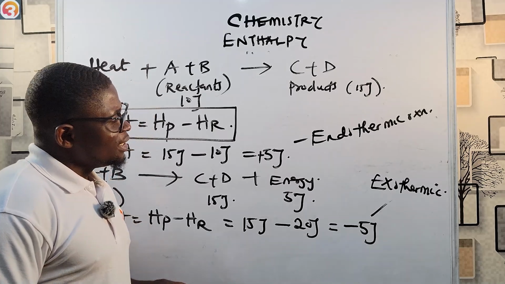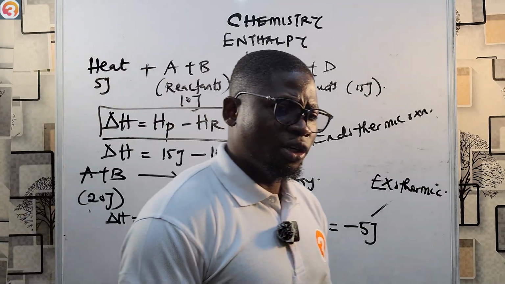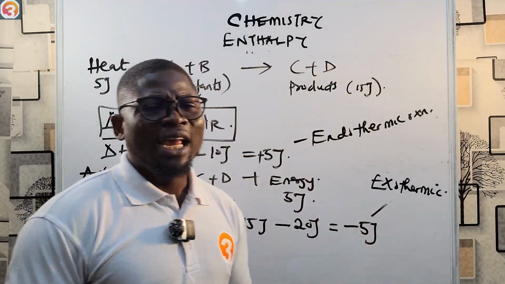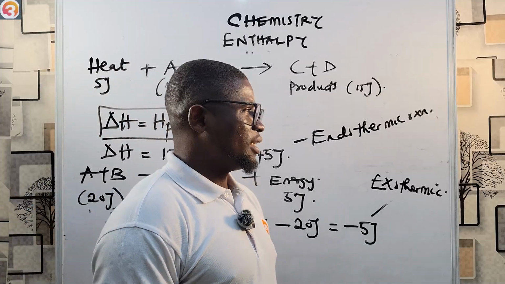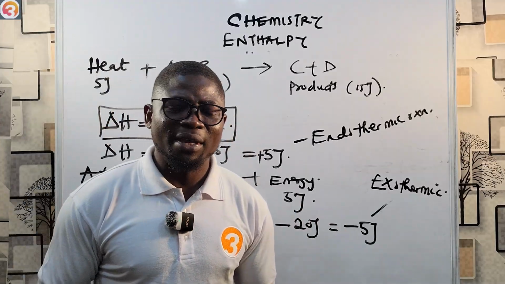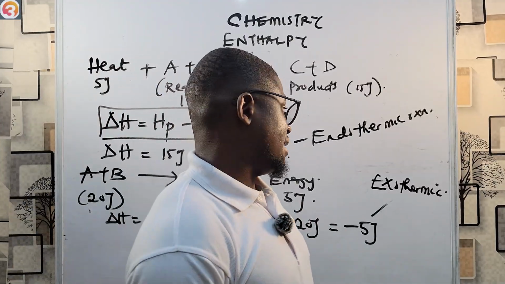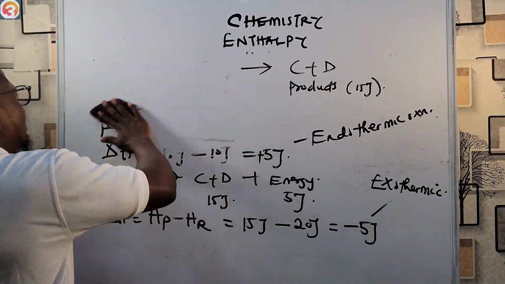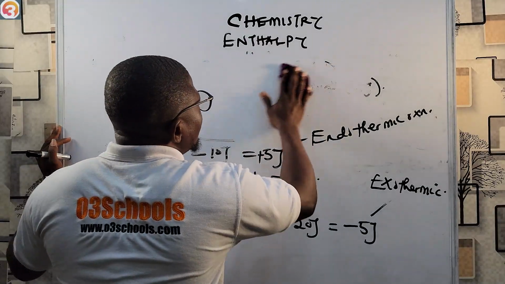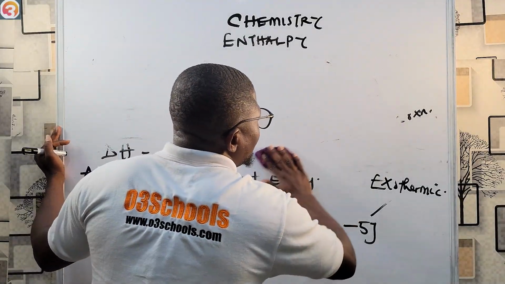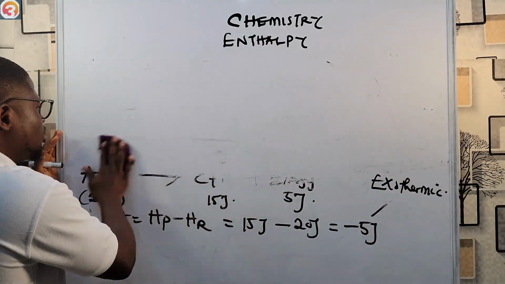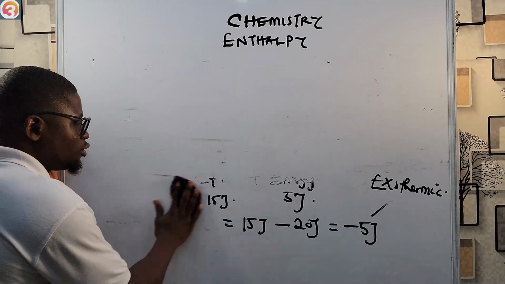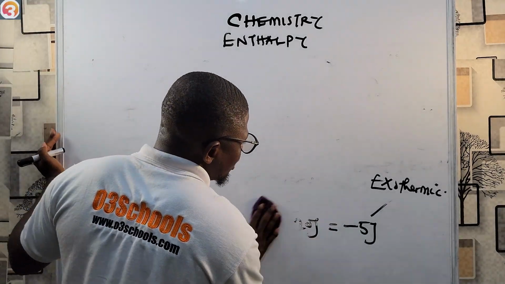So now the next phase we are going to go into is knowing how to draw energy profile diagrams for both endothermic and exothermic reactions. The importance of the energy profile diagram is to show us theoretically the pathway for a reaction as it progresses from reactant to product.